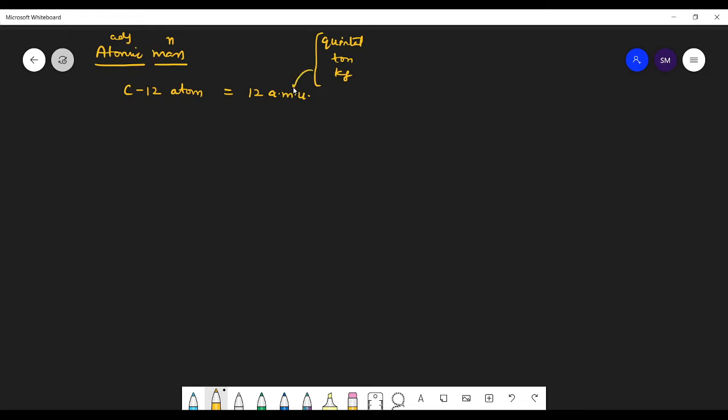So AMU is also one of the units of mass. This is a very, very small unit of mass, especially used for the atomic mass.